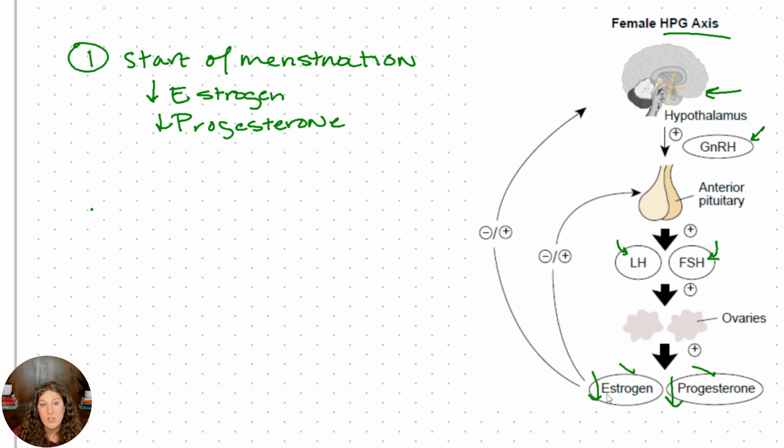So we now have lower estrogen and progesterone, right? We're decreasing that. What's been happening here, and this is generally what's happening, is the high levels of estrogen and progesterone have a negative feedback effect. When we decrease our inhibitors, our negative feedback, what are we going to do? Our end result is going to be to actually increase our levels of GnRH. So low estrogen, low progesterone is releasing the inhibition, the negative feedback from our hypothalamus, allowing us to increase our levels of GnRH, which then of course will increase our levels of LH and FSH. GnRH and LH and FSH will always be going in the same direction. It's the estrogen progesterone stuff that's going to be doing our feedback loop.